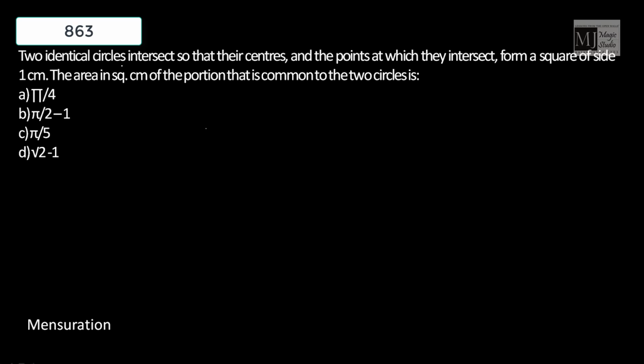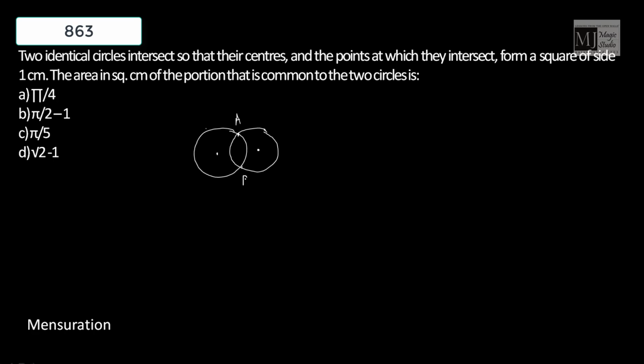Two identical circles intersect so that their centers and the points at which they intersect form a square of side 1 centimeter. Two identical circles, that means the radius is the same. Now they intersect at these 2 points.